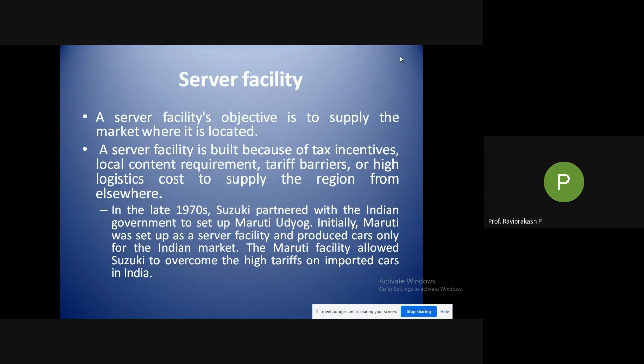Okay, so that is where there will be checkposts between different states. Basically, they'll check what material is going, whether they have paid that particular taxes or not, which are applicable. So why I'm telling you this? Because when I was in Chennai, we had a godown.